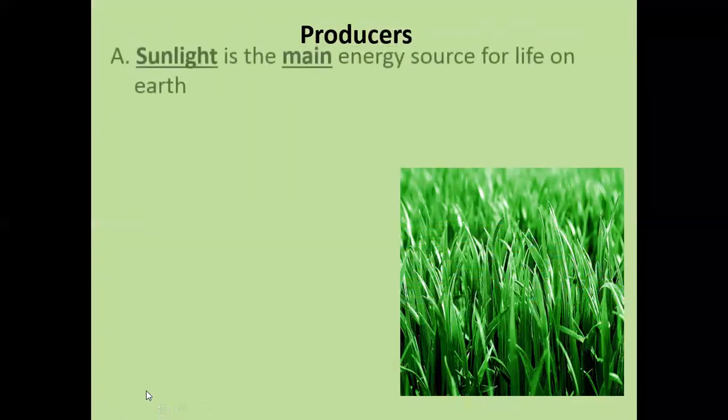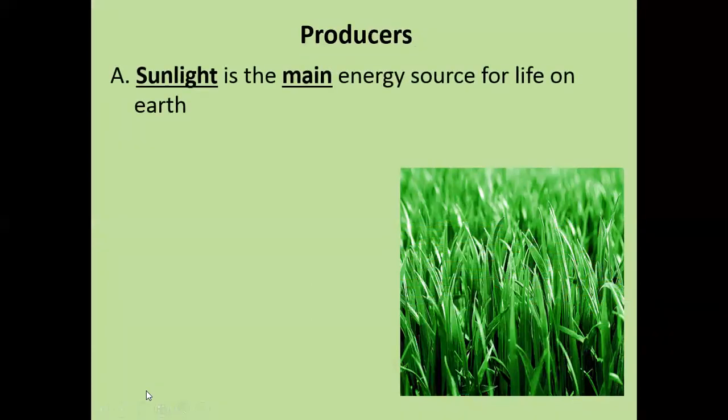Now, in an ecosystem, we have sections of the organisms. The organisms are divided into sections based on what they do. Now, the sunlight is the main energy source for life on the earth. All the living organisms on the earth depend directly or indirectly on the sun.